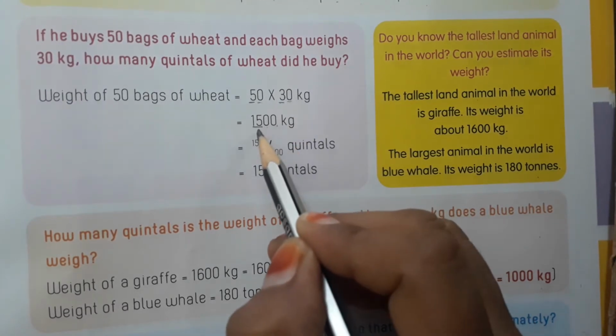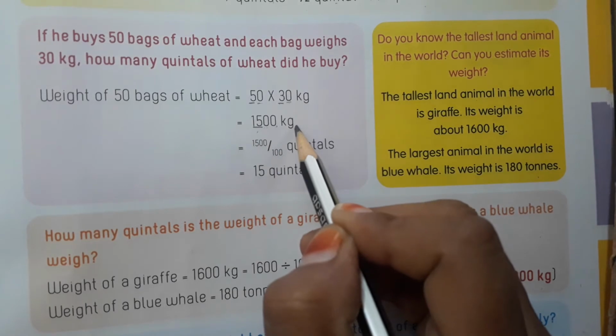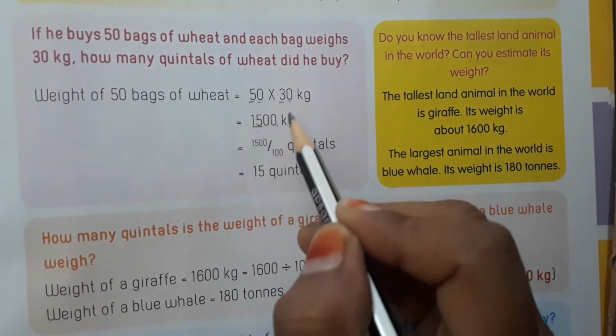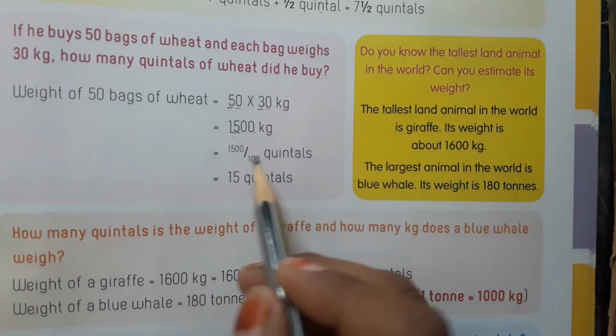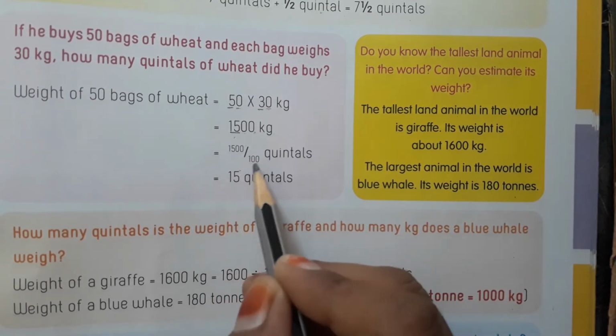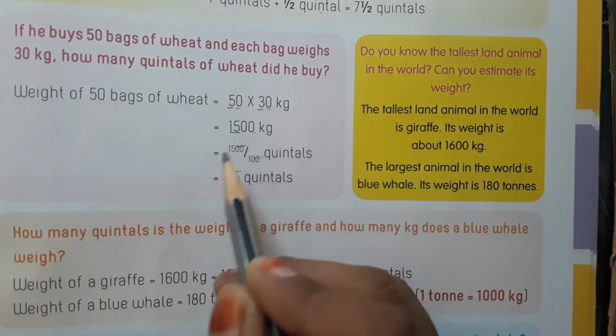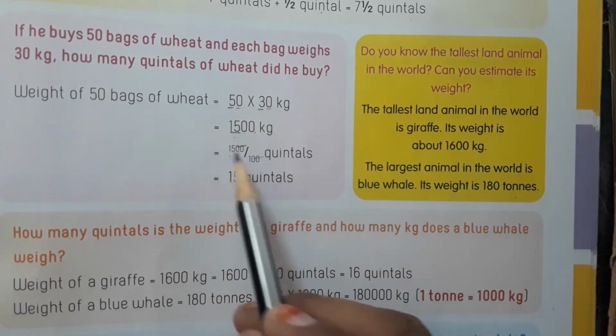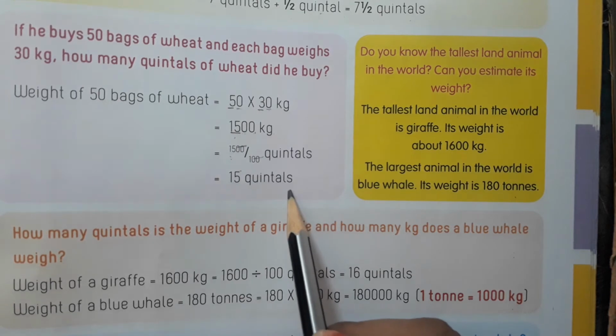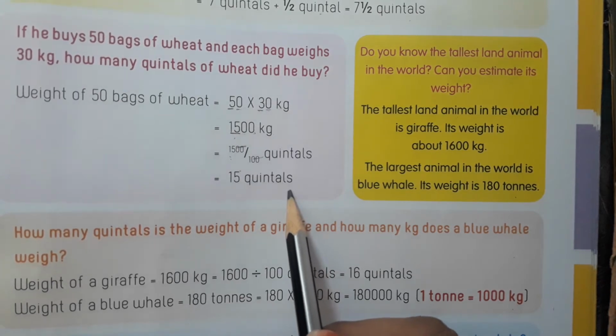So totally 1500 kg. 1500 we have to change into quintals. So 1500 divided by 100. 2 zeros will cancel. How much is remaining? 15. So he buys 15 quintals of wheat.